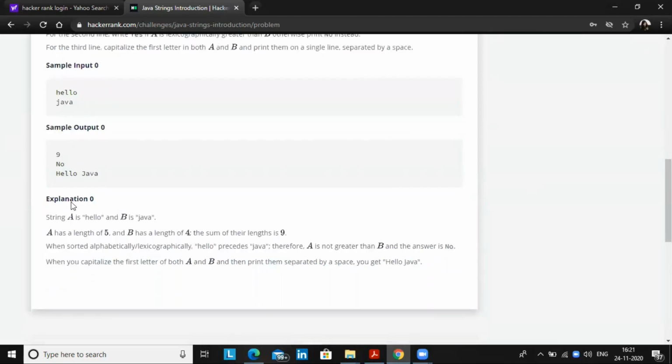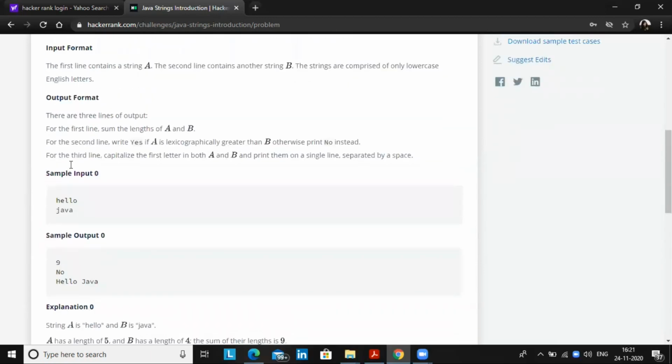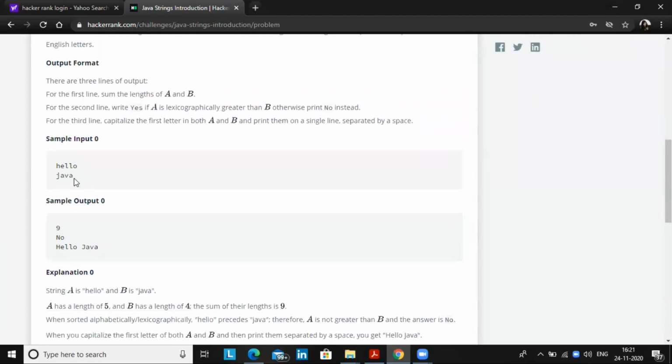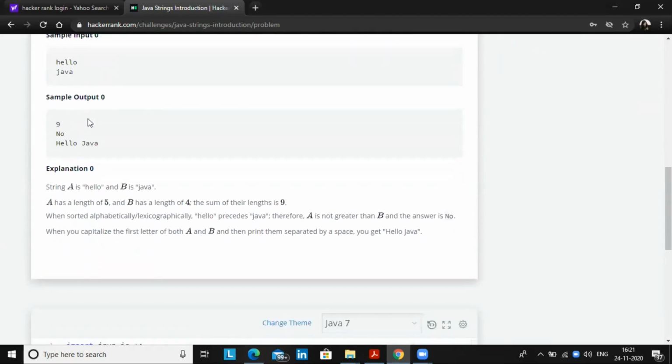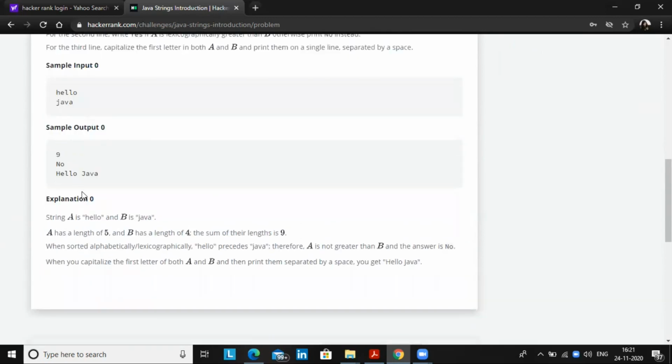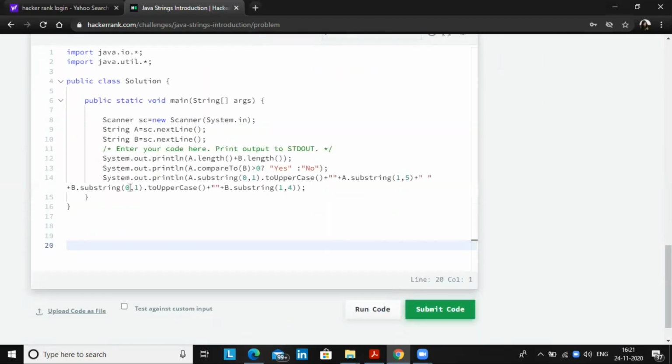And for the other, we check lexicographically whether A, hello, is greater than Java. If hello is lexicographically greater than Java or not, we need to find this out. So let me start doing it, to see how exactly we can get the sample output like this.